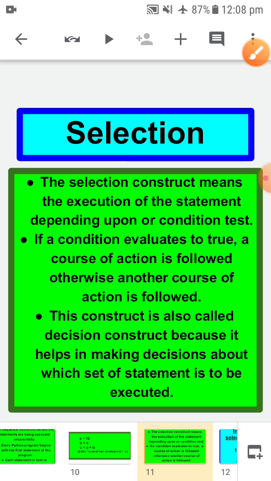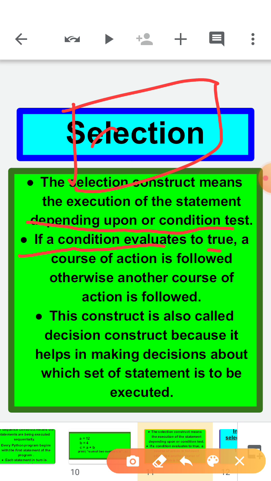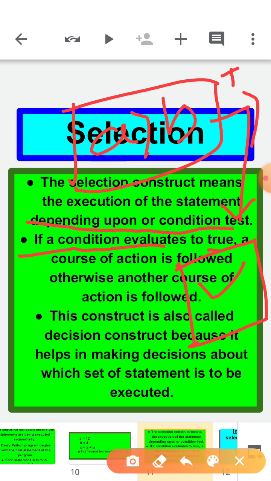Now next we have the selection statement. Selection construct means the execution of the statement depends upon a condition test. In selection, as the name suggests, we need to select a path. Suppose I give one instruction like A is greater than B. If A is greater than B, it means A is larger than B, so this condition is true. When this condition is true, it moves to some set of instructions. Like this, the gate opens and a few instructions are there that you need to perform.